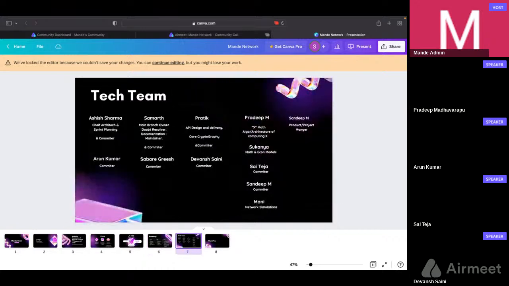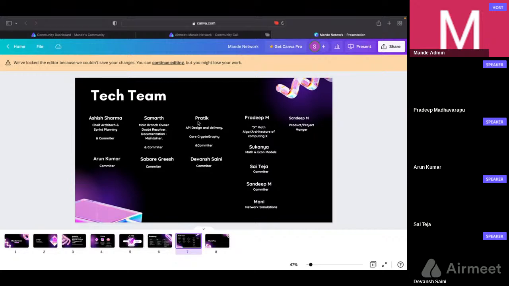That's the idea. So the team roughly who are working on this, this guy called Ashish. Ashish is handling all the technology, architecture, and stuff like that. So he will plan the sprints for all the other developers and plan out the architecture of the whole thing. And he'll also commit code. Then Samarth and Pratik. Samarth will actually run the main branch on GitHub. He will resolve any doubts any developers has. He'll also maintain the documentation of Mande chain actively, and he'll also commit code.